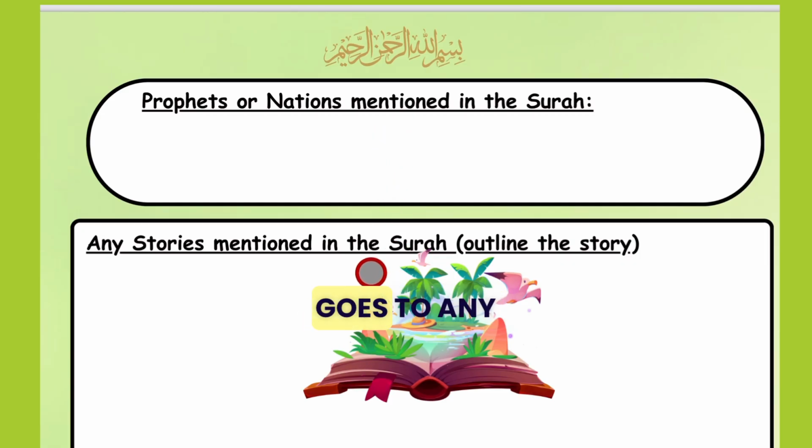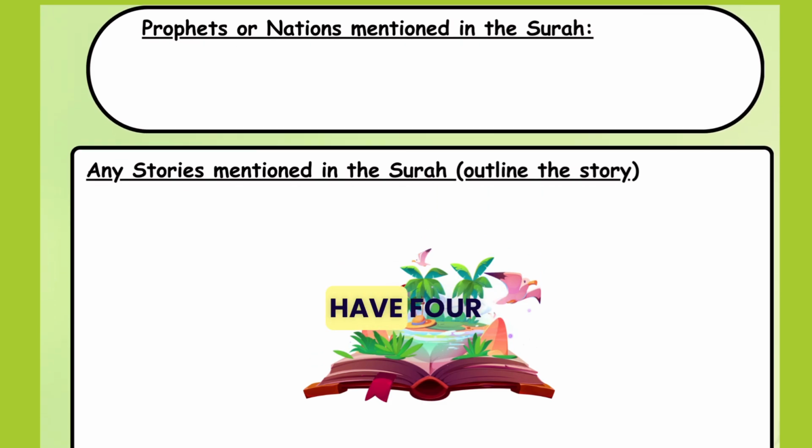Then the next section is for any stories mentioned in the surah. For example, in Surah Kahf, we have four stories mentioned. You can just write the outline of the story, not the detailed story, like the people of the Cave, the story of Musa and Khidr, alayhi salam.